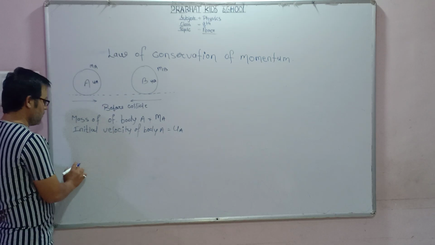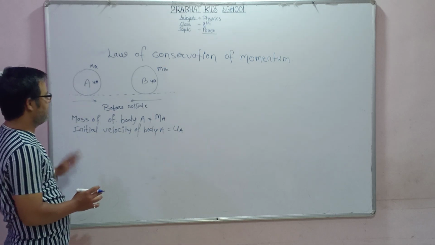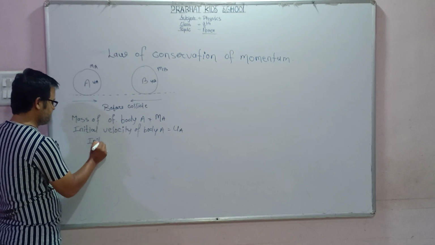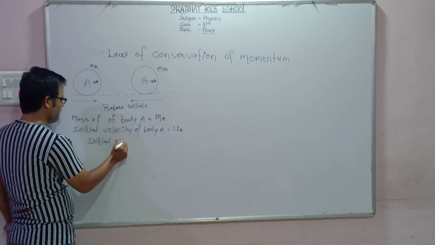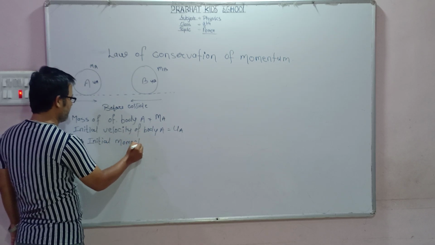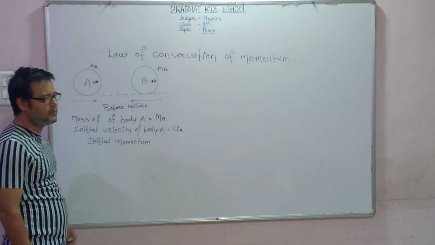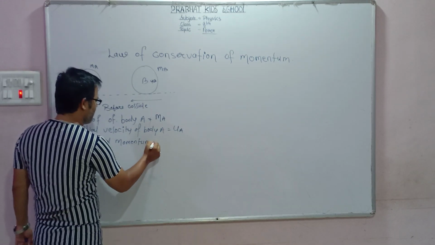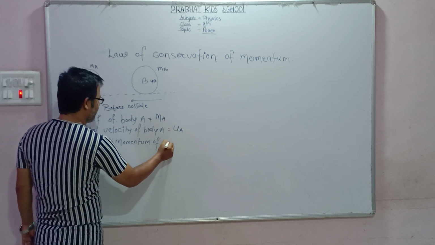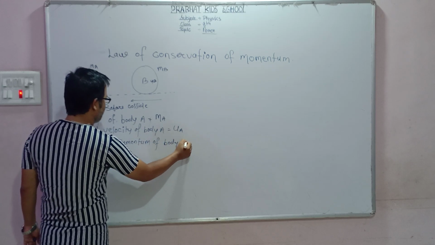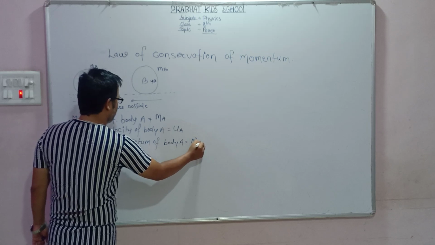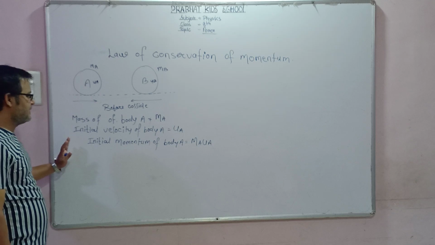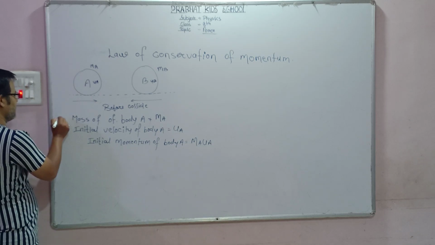So what is the momentum of body A, dear student? According to the formula, momentum is mass into velocity. So the initial momentum of body A is equal to MA into UA. Are you getting my point, dear student? This is the initial momentum. We can write the same for body B.